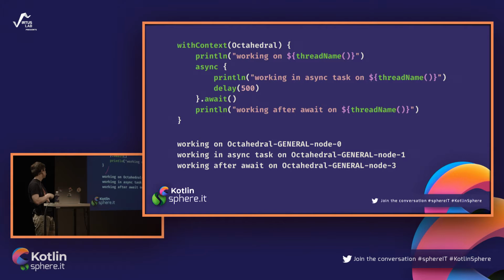But this code is straight top to bottom. But the compiler is generating these runnables for us. So the first one, which we see was scheduled on node 0, is this whole block. Once we are entering the coroutine here, this whole block of code is wrapped in a runnable. Of course, it's an oversimplification because there are continuations and things like that, but I promise it will be a rather simpler talk. So there will be a few oversimplifications here. We can treat this block as one runnable that is scheduled to run on this node.